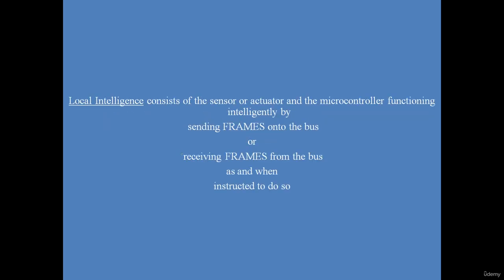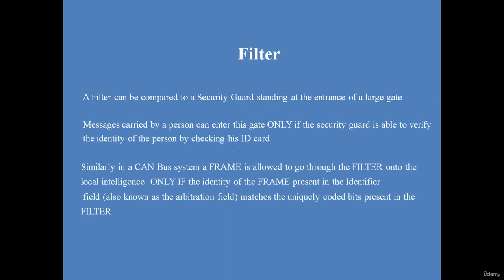Local intelligence consists of the sensor or actuator and the microcontroller functioning intelligently by sending frames onto the bus or receiving frames from the bus as and when instructed to do so. So local intelligence decides when a frame has to be sent and when a frame has to be received. This is like, you can say, the brain of your receiver or transmitter node.